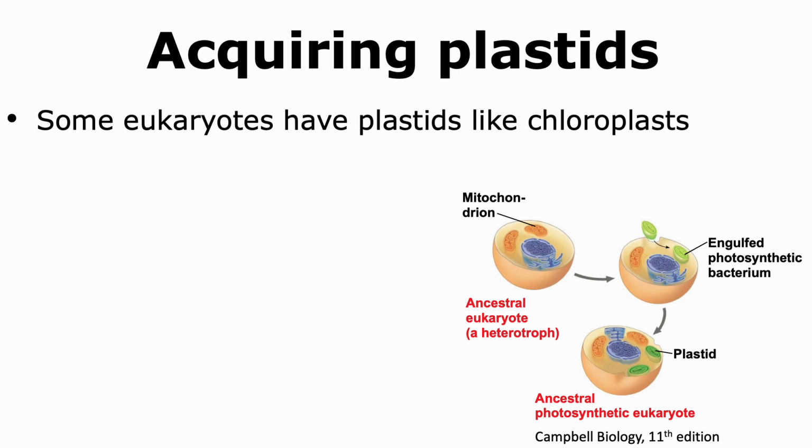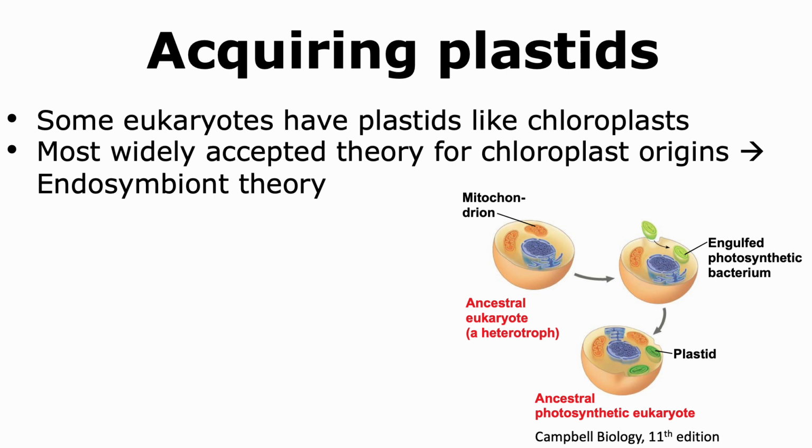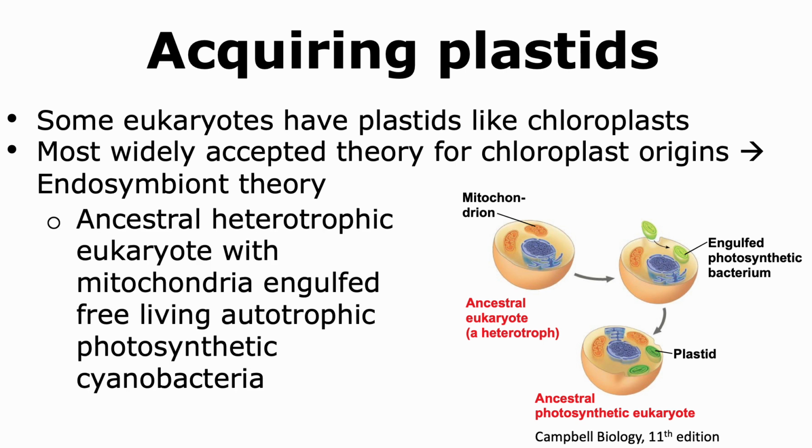While all eukaryotes have mitochondria, only some eukaryotes have plastids like chloroplasts. In order to explain the origins of chloroplasts, we once again turn to the endosymbiont theory. In this scenario, there was an ancestral eukaryote that was a heterotroph and it already had mitochondria. It was able to internalize a free-living autotrophic photosynthetic bacteria which belonged to the family of cyanobacteria.